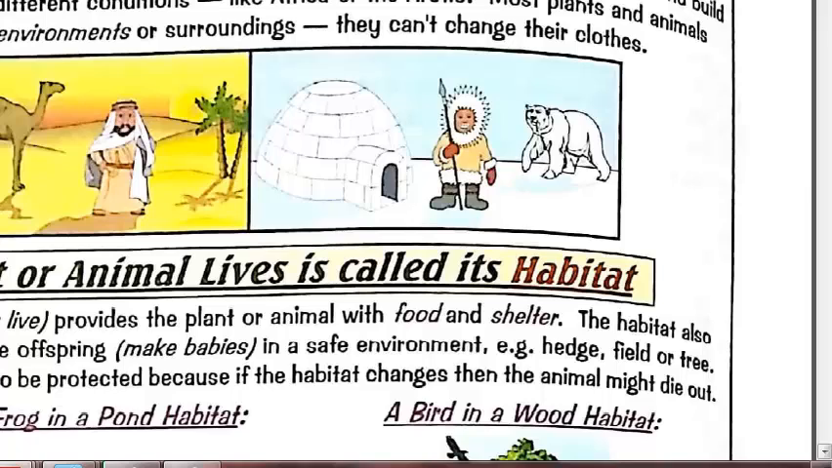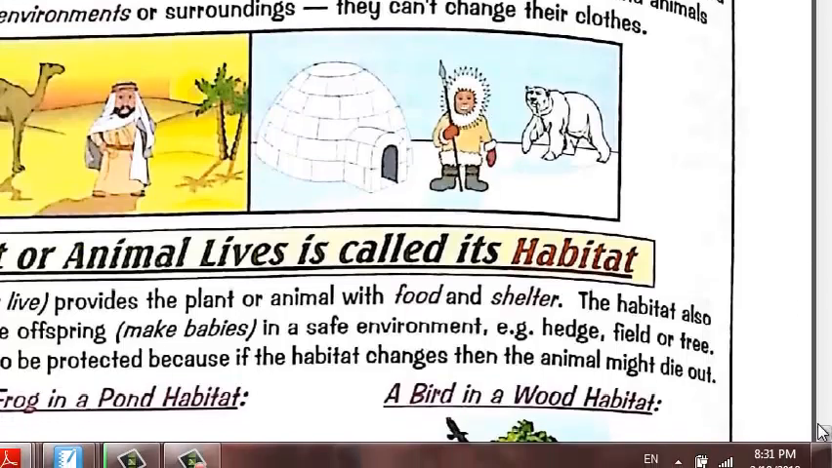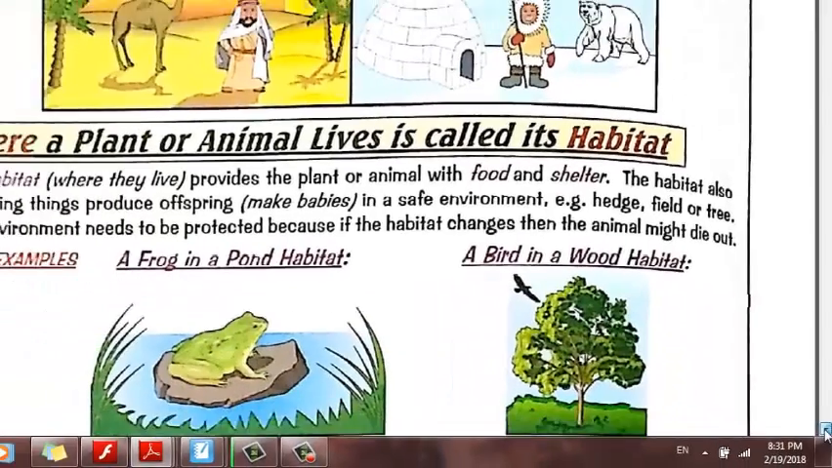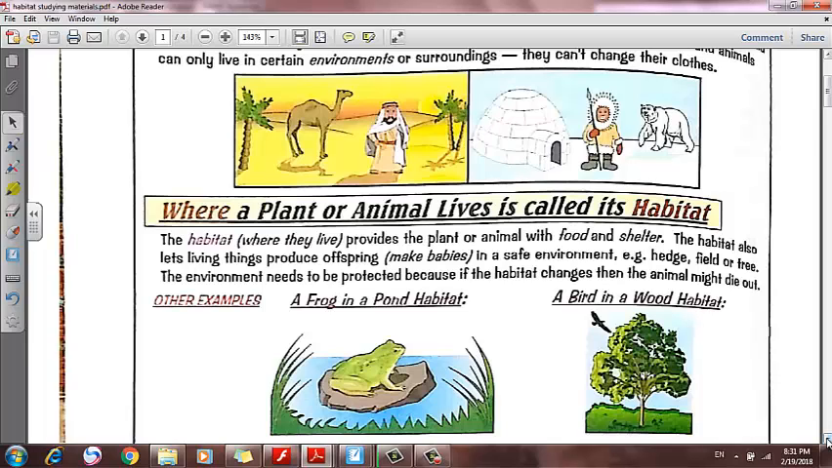feel warm. Most plants and animals can only live in their habitat, in a certain environment or surroundings. Plants and animals cannot put on and take off clothes if the weather is cold or hot. So plants and animals have their own environment, their own place that they must live in to survive. They can't change their clothes. So now we can say that habitat is where a plant or an animal lives. Where a plant or an animal lives is called its habitat.